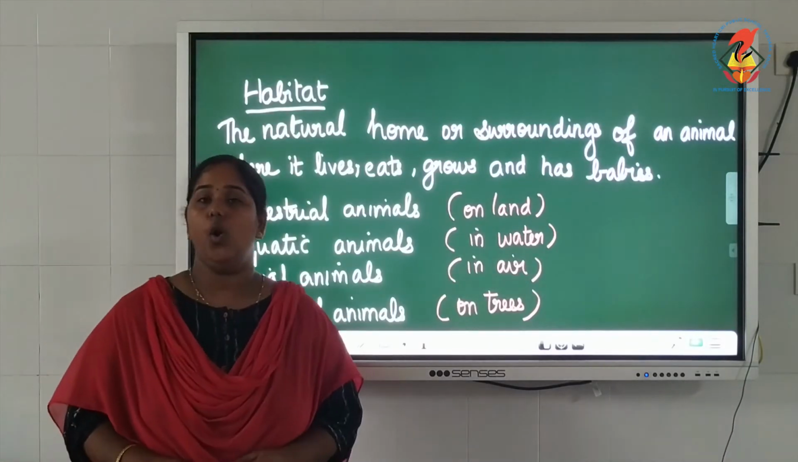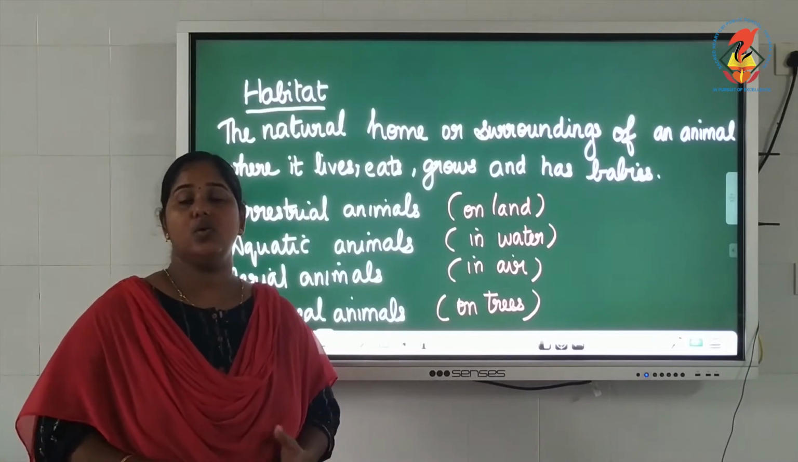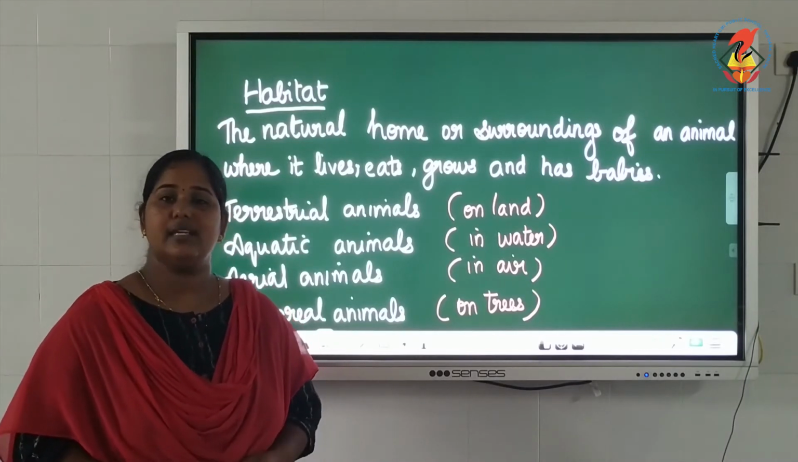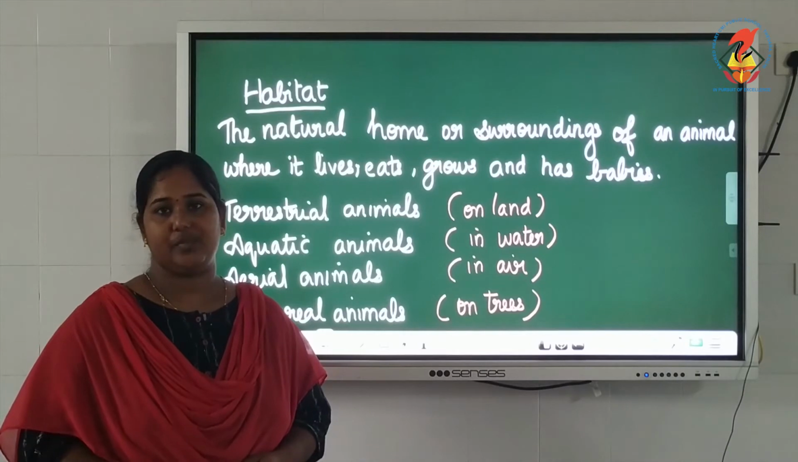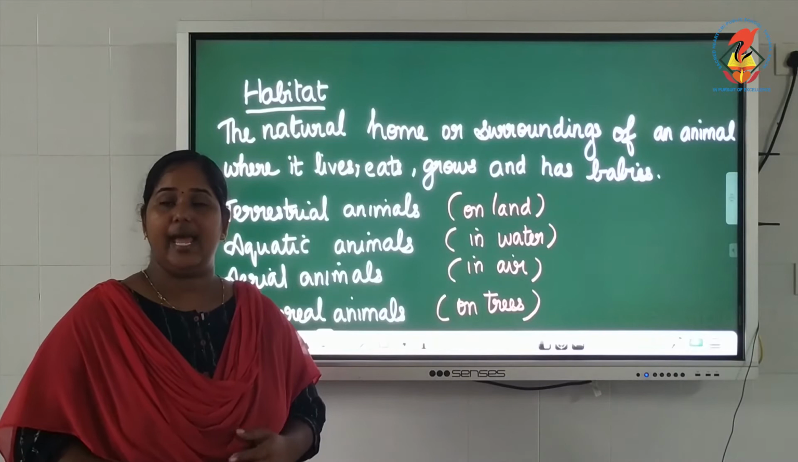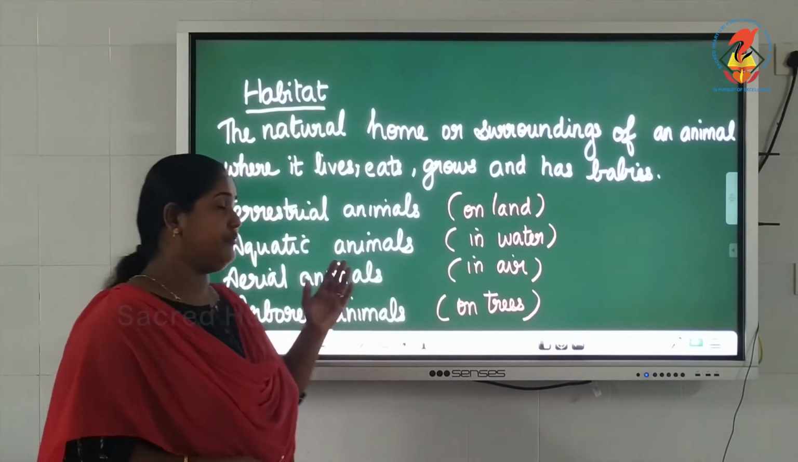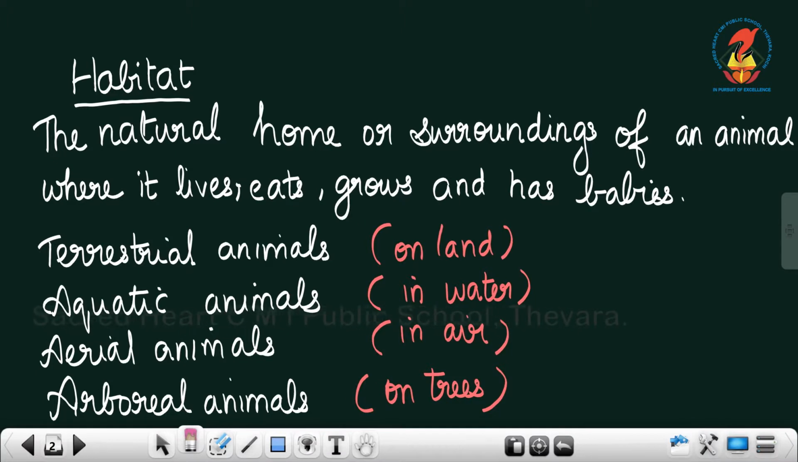The natural home of an animal where it lives, eats, grows and reproduces is termed as its habitat. Depending upon the habitat or the place where an animal lives, animals are normally classified into 4 types: terrestrial animals, aquatic animals, aerial animals and arboreal animals.